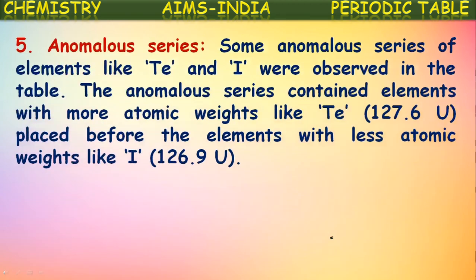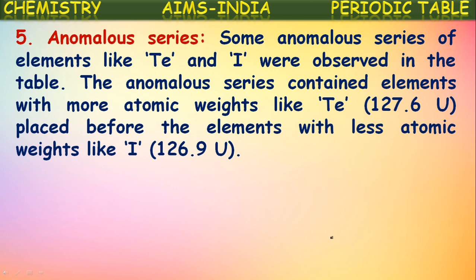Right? And one more, anomalous series. Some anomalous series of elements like tellurium and iodine were observed in the periodic table. The anomalous series contain elements with more atomic weight, like tellurium, placed before the elements with less atomic weight, like iodine.